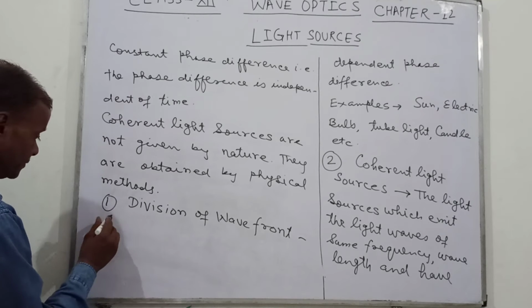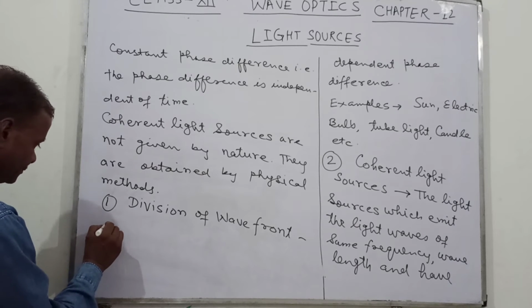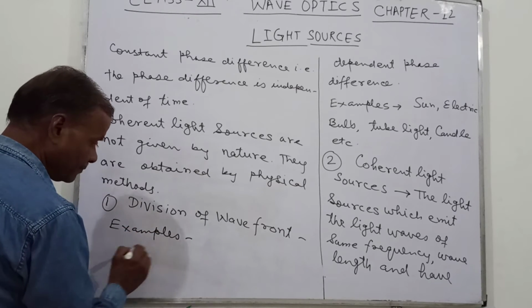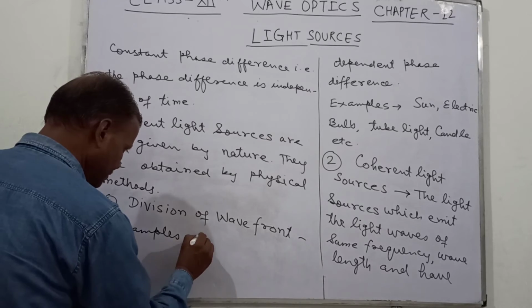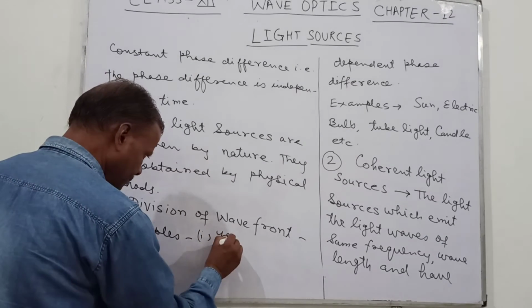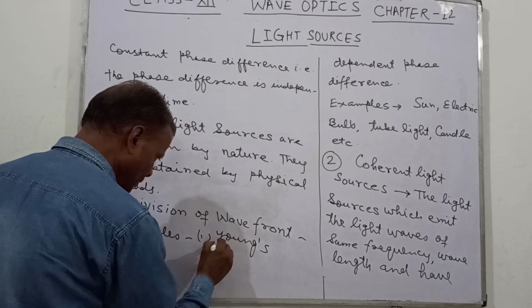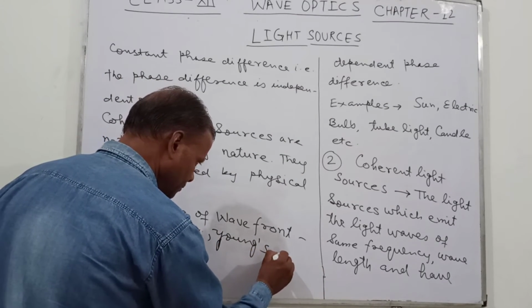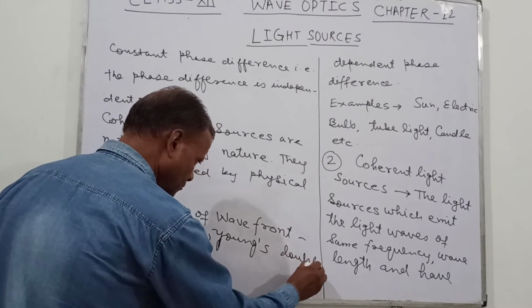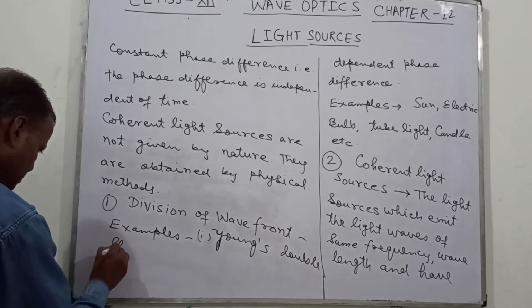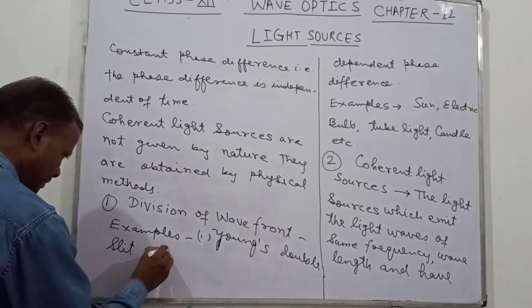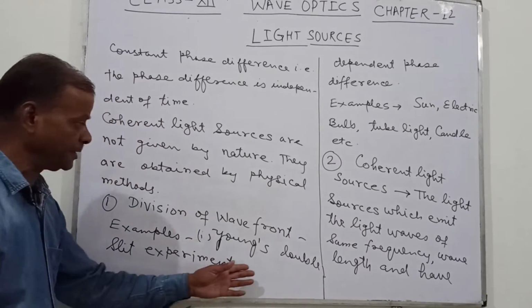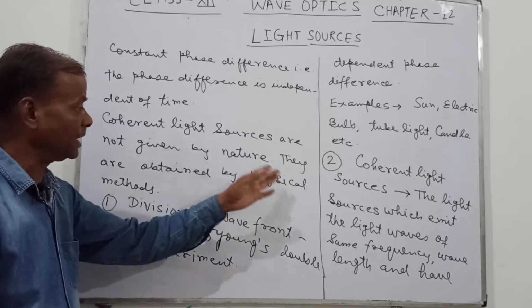Examples of this are Young's double slit experiment, which gives you the coherent light source.